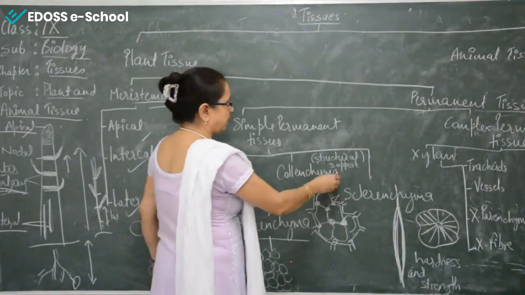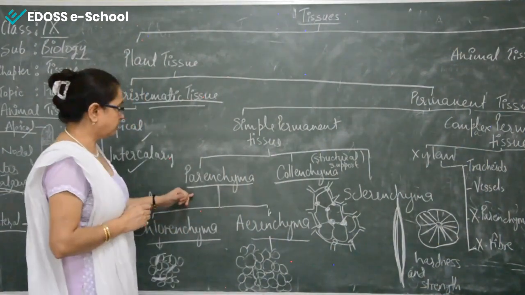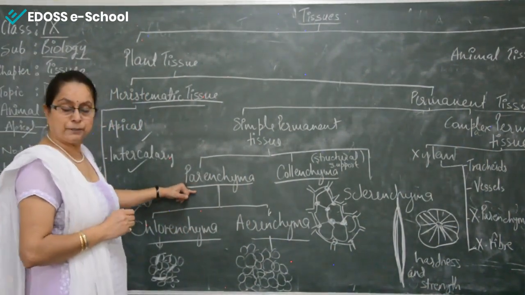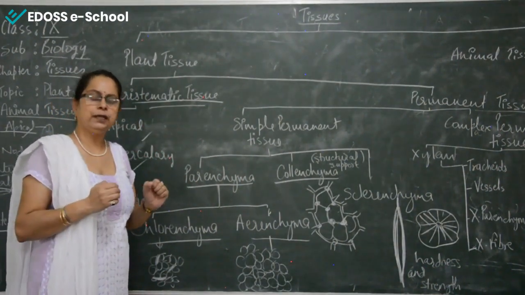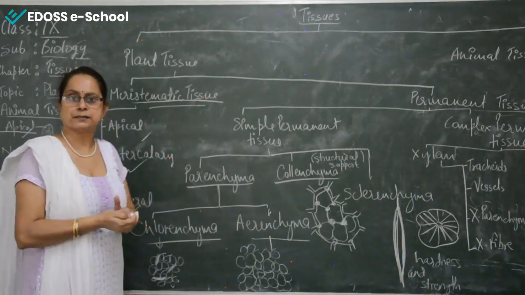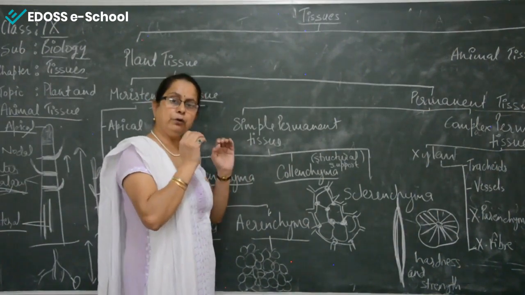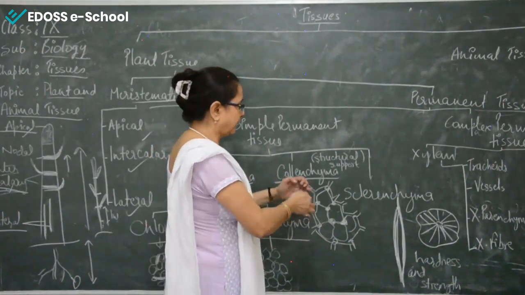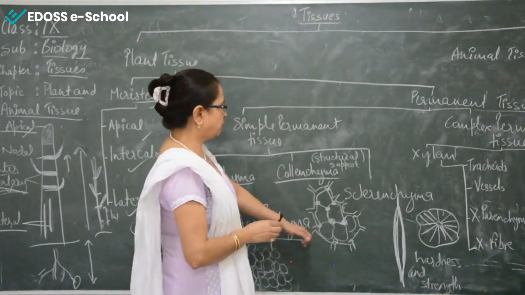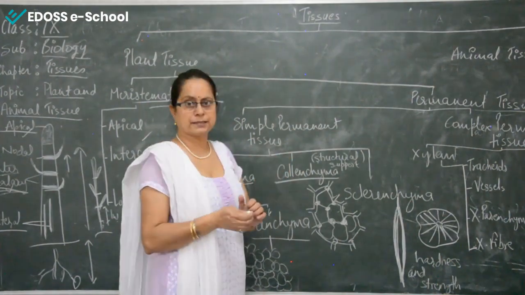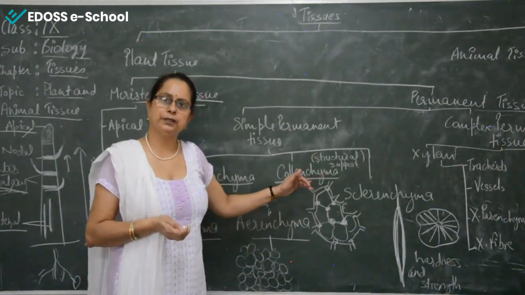Now we come to the second part of the simple permanent tissue, that is called collenchyma. Parenchymatous tissues are made of loosely packed cells. Loosely packed cells means what? They have a large number of intercellular spaces. Now, if you are talking about collenchyma, they have very few intercellular spaces, almost tightly packed, and at the edges they have a deposition, and because of this they provide hardness to the plant. That means their function is to provide structural support to the plant.